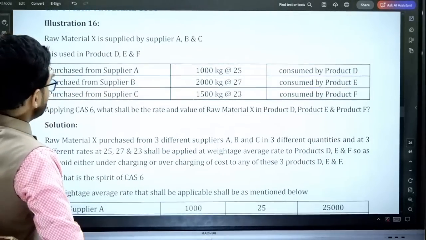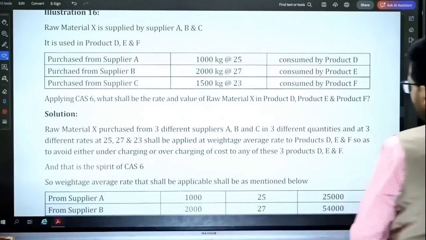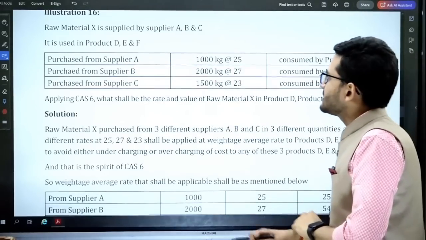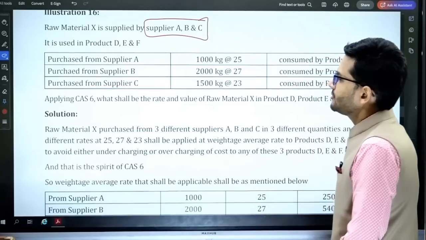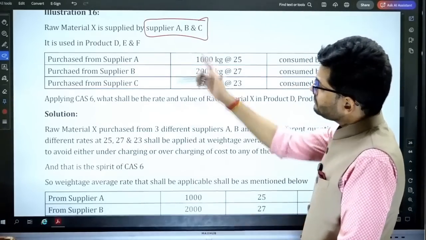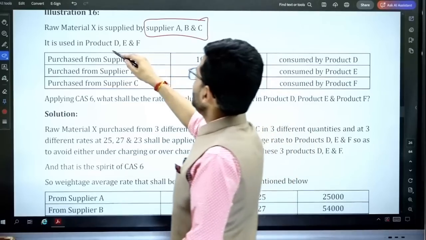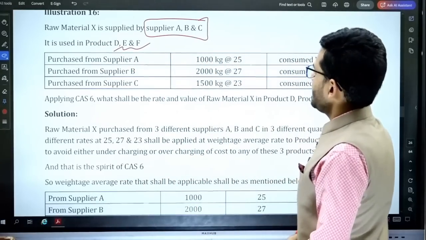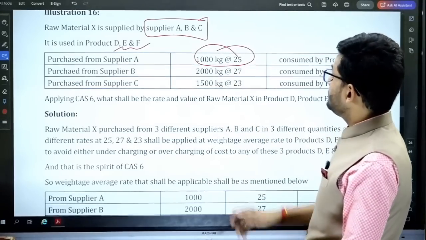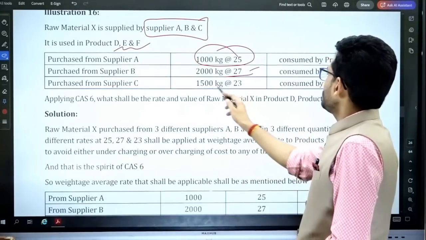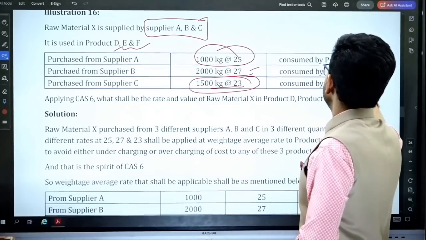Illustration number 16. A very interesting, very nice question drafted by the institute. Raw material X is supplied by suppliers A, B and C. So three suppliers are supplying the same raw material, and this one raw material is used for preparing three products D, E and F. Purchased from supplier A, raw material X is 1000 kgs at 25 per kg, 2000 kgs at 27 per kg and 1500 kgs at 23 per kg, consumed by products D, E and F respectively.